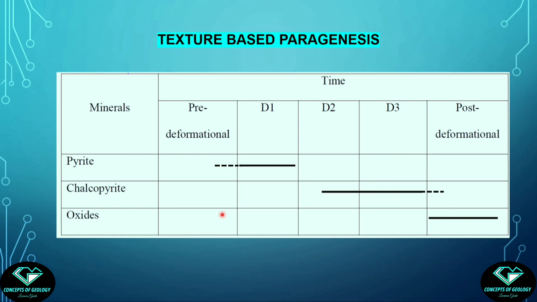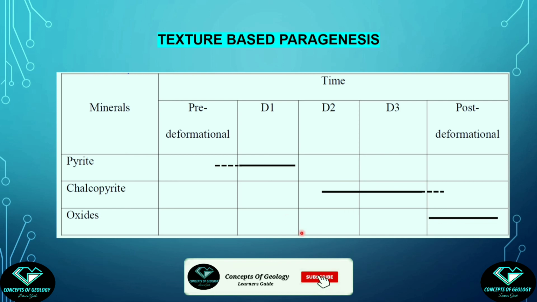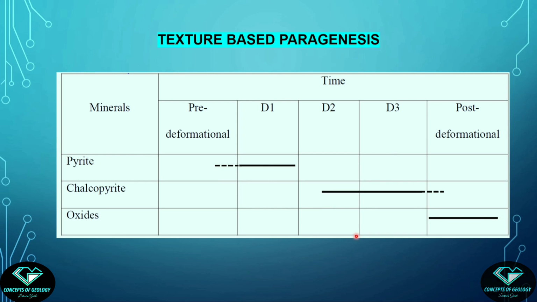And see, this chalcopyrite is marked on D2 and D3 and dotted on the post-deformational event. Why? Because they are containing S1 as inclusion, so their growth started after D1. This is the end line of D1. So their growth started after D1, and may be continuing during D3 because they are also containing cross mica fabric as inclusion. After that we do not know up to which time they were growing. They may be post-deformational also, that is why this line is extended by dots.